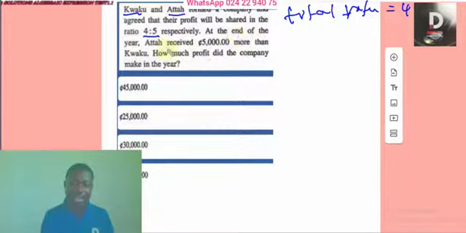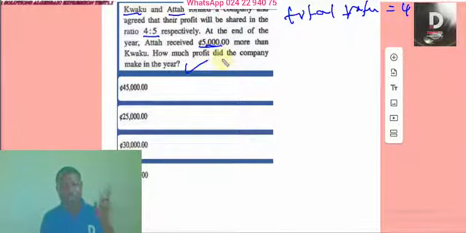At the end of the year, Ata received 5,000 more than Kweku. Did you hear that statement? Very key. How much profit did the company make in the year? He's asking for the total profit. We'll come to it. But this amount, what did I say?